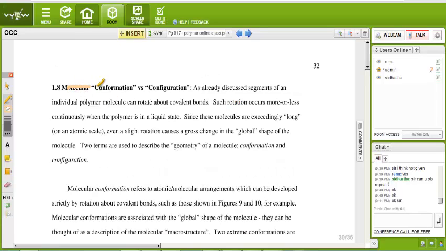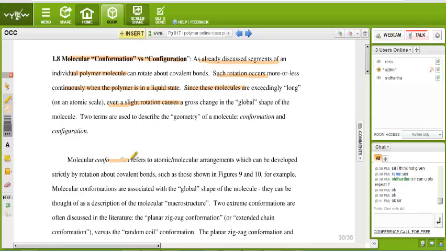See, another topic, conformation versus configuration. As already discussed, segments of an individual polymer molecule can rotate about covalent bonds. Such rotation occurs more or less continuously when the polymer is in the liquid state. Since these molecules are exceedingly long, even a slight rotation causes a gross change in the global shape of the molecule. Two terms are used to describe the geometry of the molecule: one is conformation, and another is configuration.